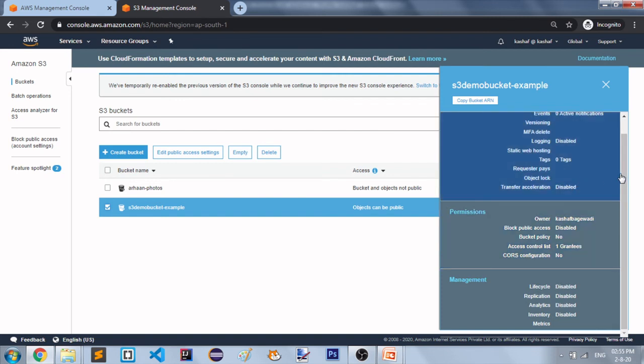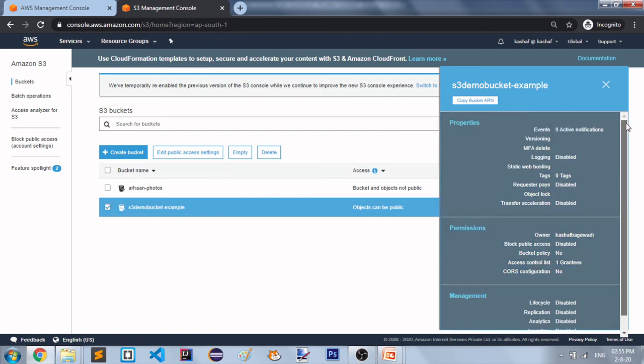You can see the properties and the permissions, who is the owner, whether it is public or private, management, all of it you can see here. And you can see here copy bucket ARN. ARN is nothing but Amazon Resource Name. If you want to use it programmatically, you can copy your bucket ARN from here.